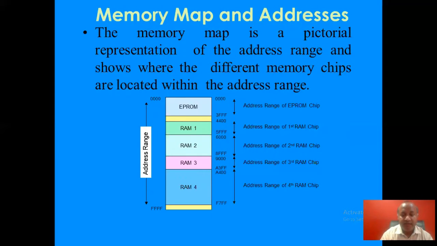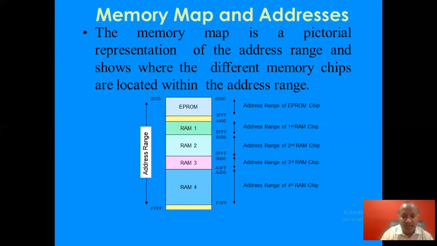Here we have considered RAM 1, RAM 2, RAM 3, RAM 4 and EEPROM. So the addresses have started from 0000. These are the hexadecimal notations. That means 0000H to FFFFH.